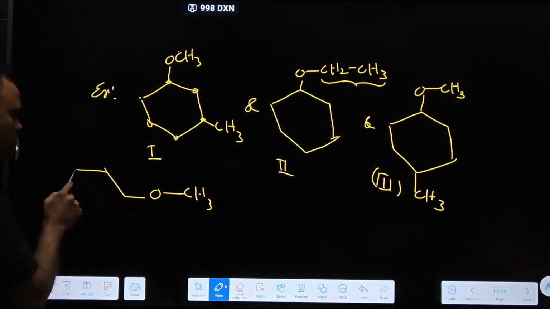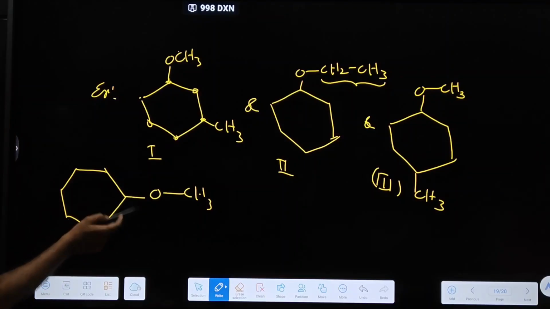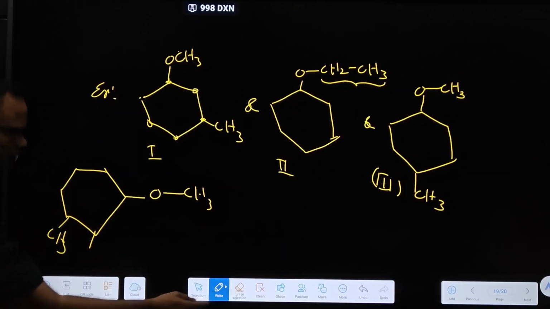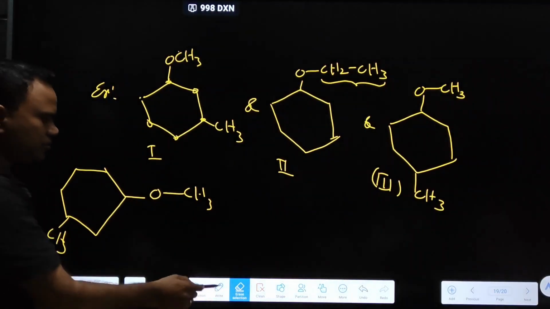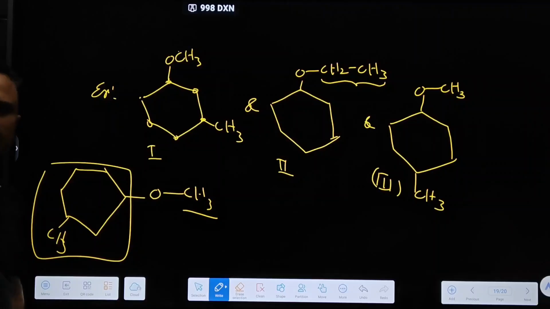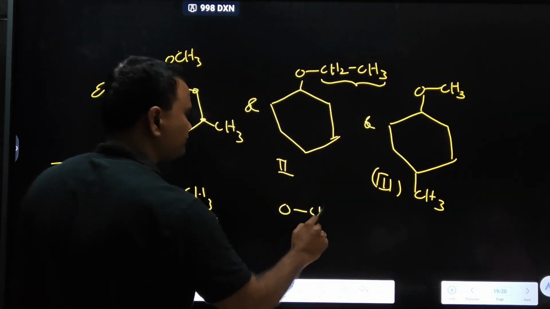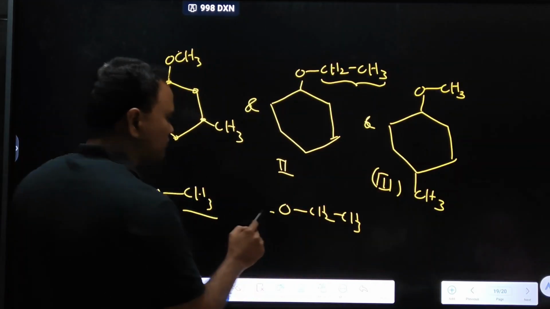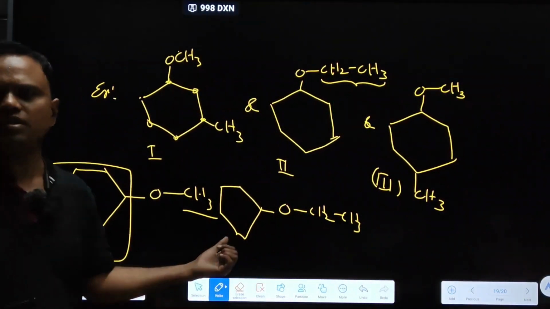Like this. Okay? Here only, the third position. Right side, how many carbons are present? 1. Left side, how many carbons are present? 7. Take this. Right side 2, left side 6.